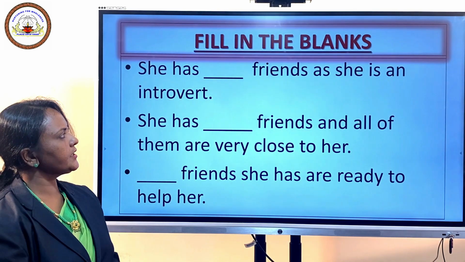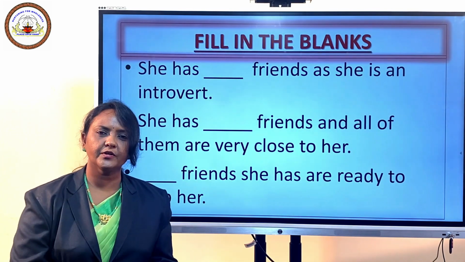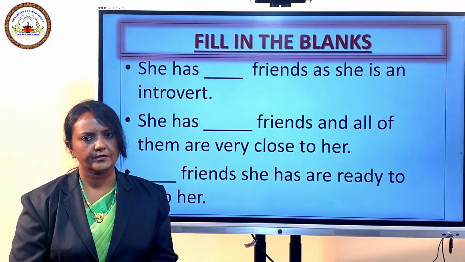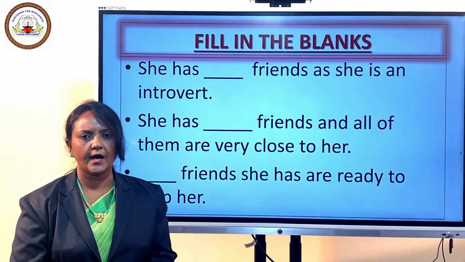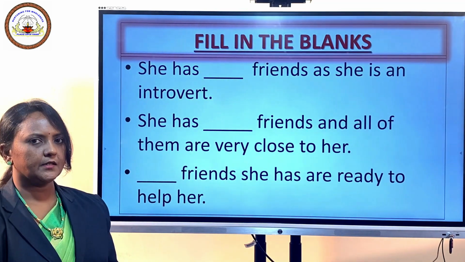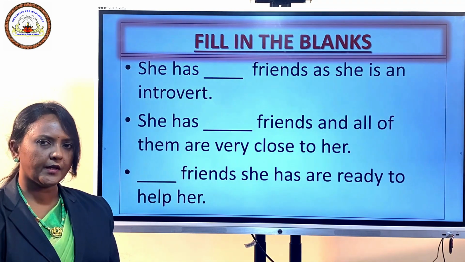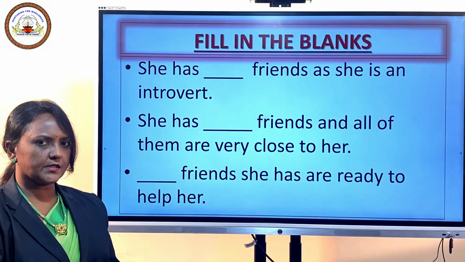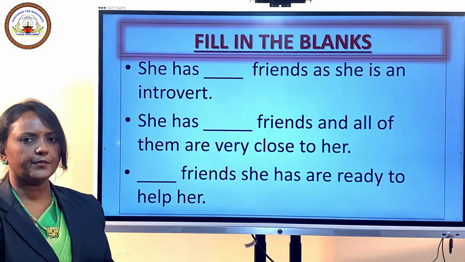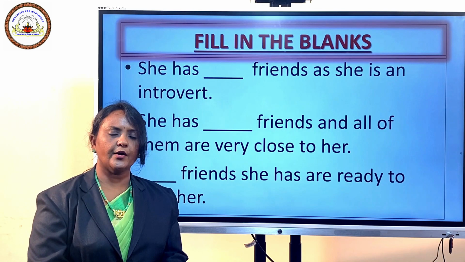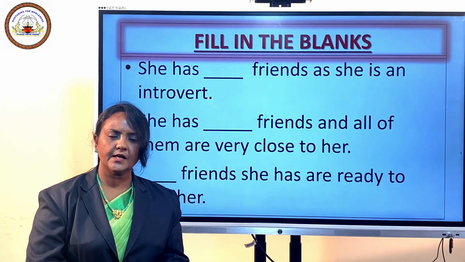She has dash friends as she is an introvert. Who is an introvert? A person who is shy and reserved. One who does not mingle with people is called an introvert. So the second sentence in this group, she has dash friends and all of them are very close to her. Last sentence in this group is dash friends she has are ready to help her. Hope by now you have copied all these 6 sentences into your notebook. Now shall we discuss the answers?